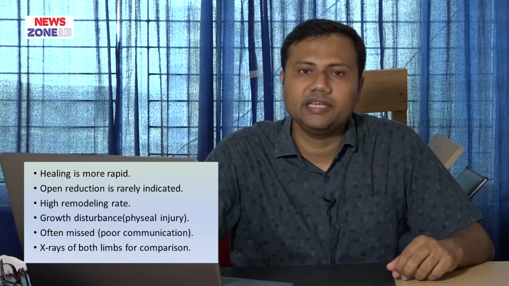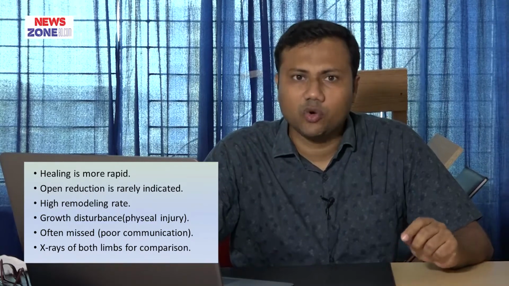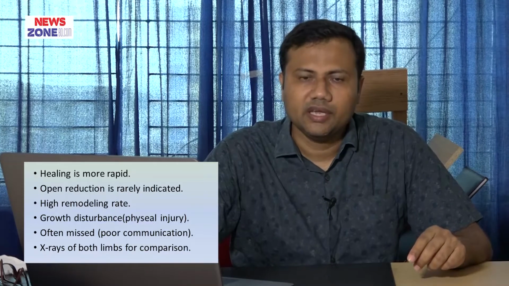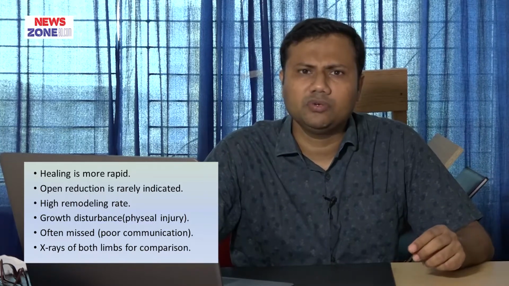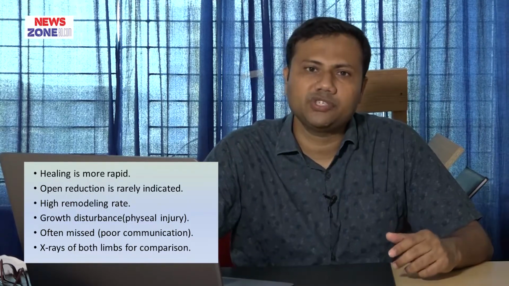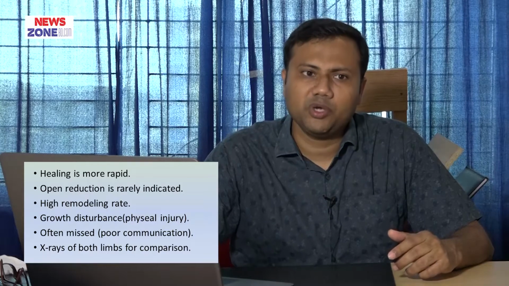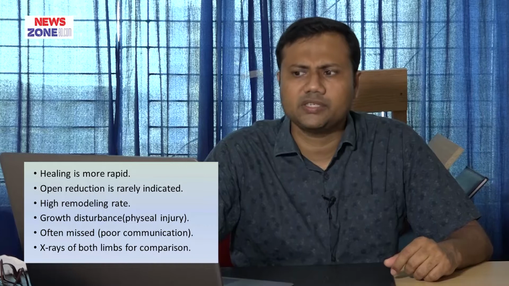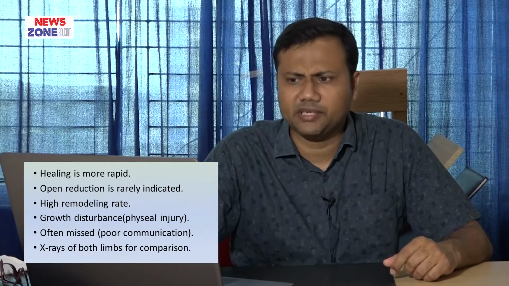Healing is more rapid in children than in adults. Why? Because it is a growing bone, so it has more vascularity, and it is a malleable bone. That is why it grows rapidly, and as it has thick periosteum, and periosteum gives more blood circulation to the bone, it heals rapidly.